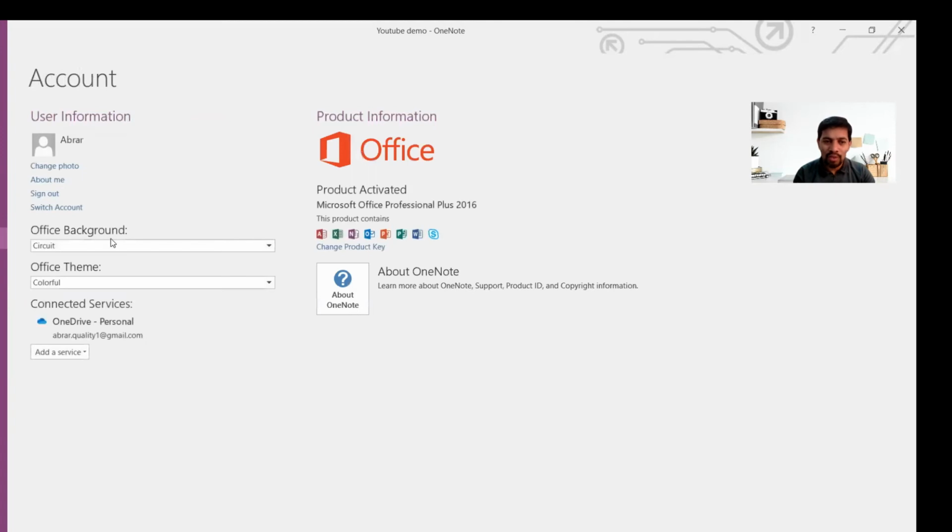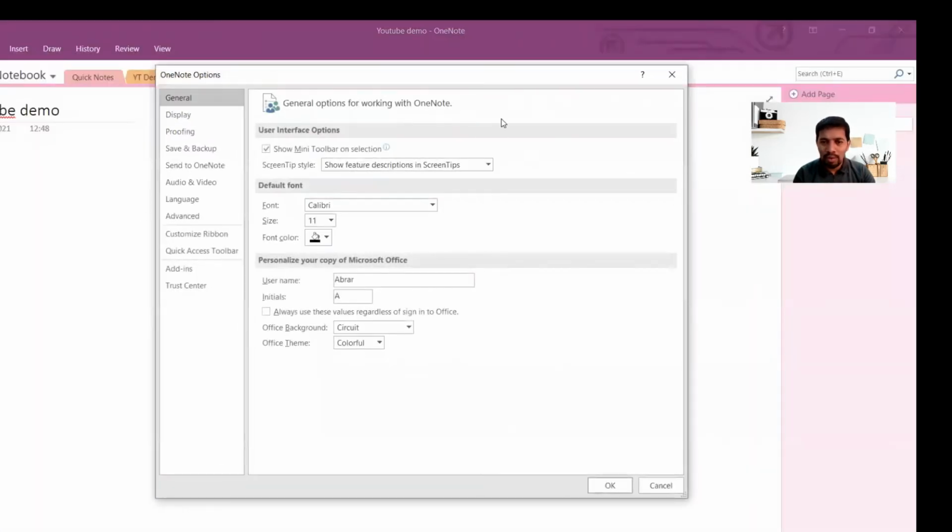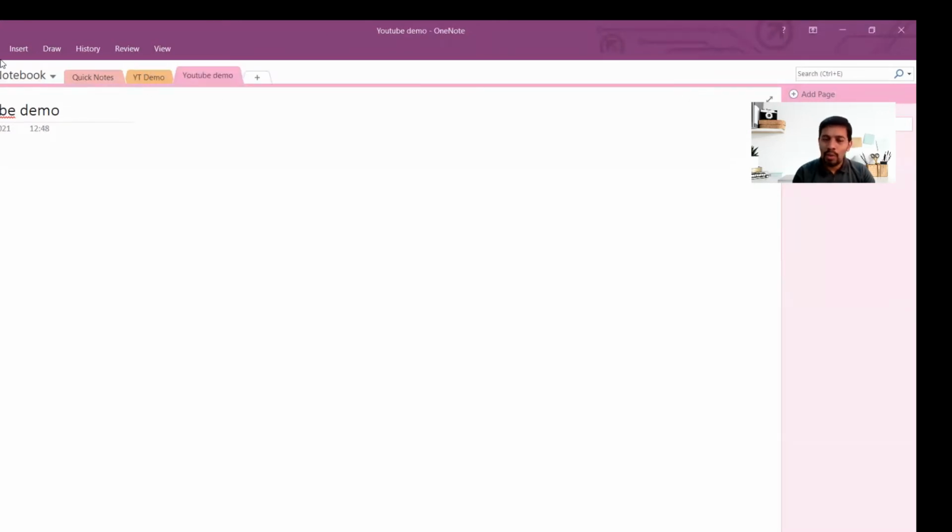And this is account detail. If you wanted to use anything like a mode, any color, and all that, you can use it. And then options, again you have multiple options where you can customize and all that. Okay, so this is all about file.